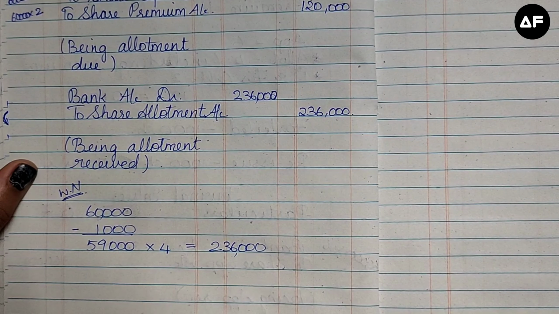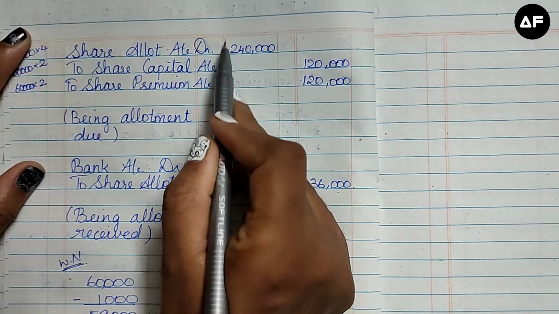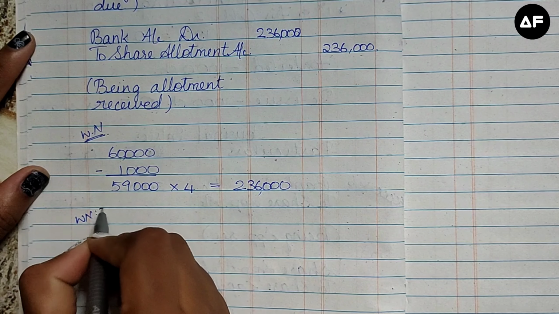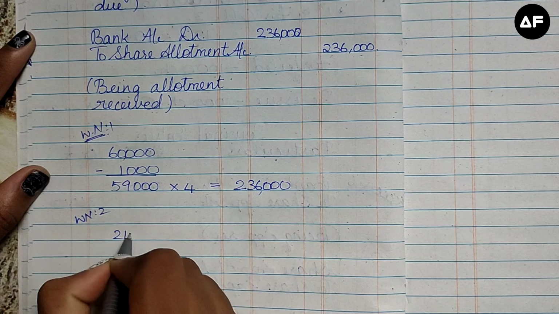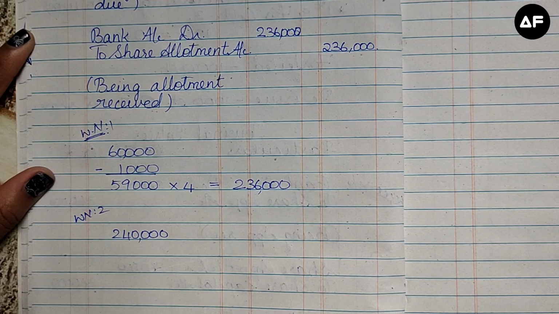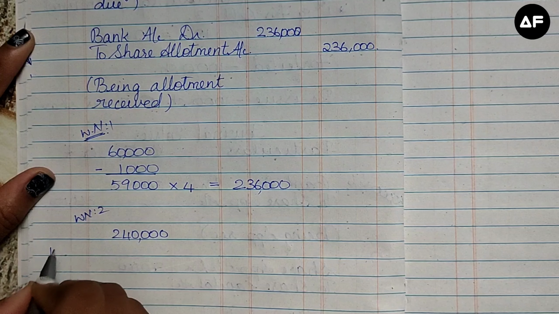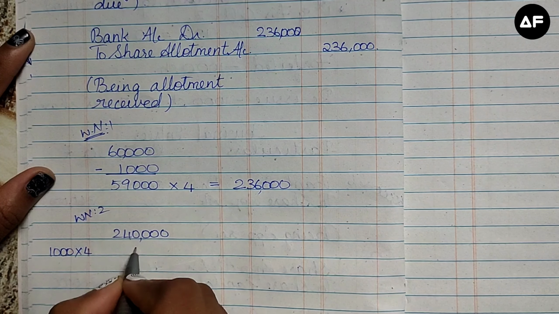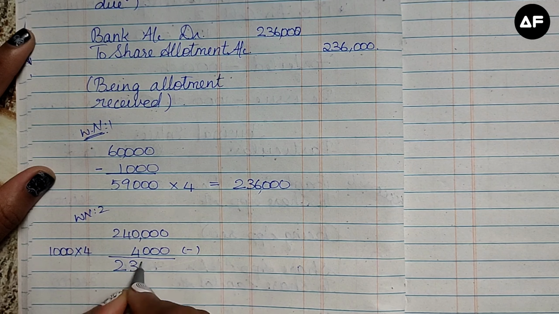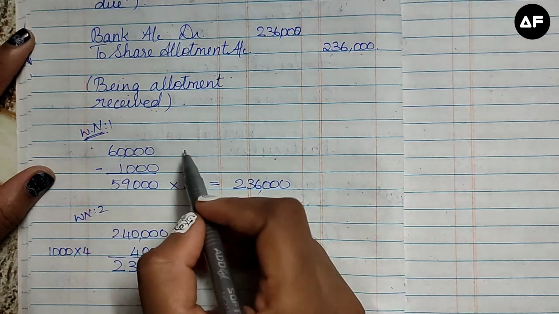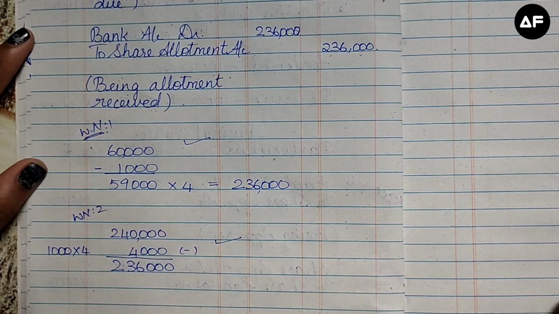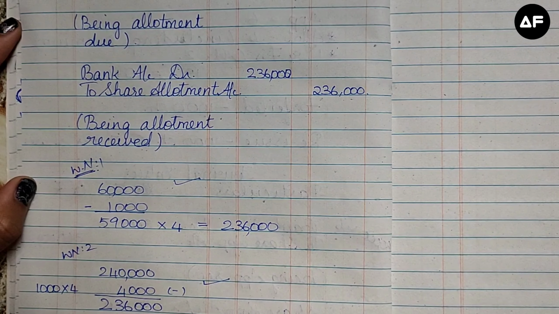The other way to do it is, what is the share allotment full value over here in the due entry? It is 2,40,000. So 2,40,000 is my total share allotment money which is expected to be received by the company. So 1,000 shares have been forfeited, so it's going to be 1,000 into 4 rupees, that is 4,000. So if I subtract 4,000 from 2,40,000, I will get 2,36,000. So either you can do it this way or you can do it this way. Both are the same. Both are correct. So this is how you will record the receipt of share allotment.